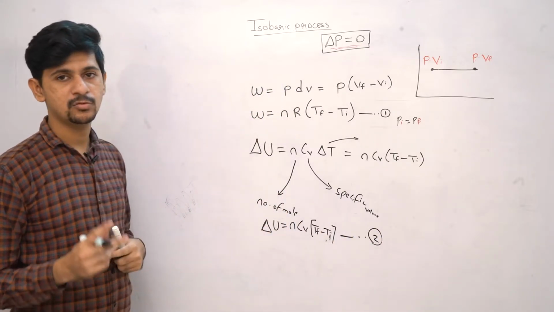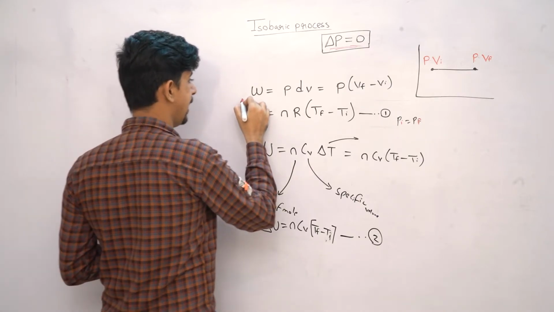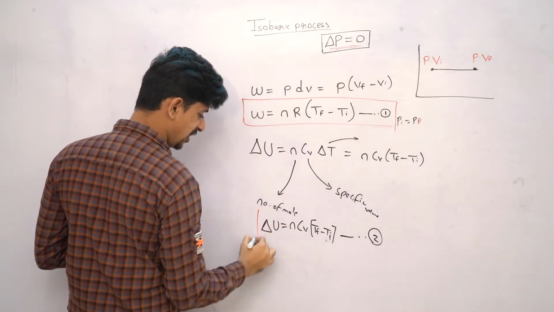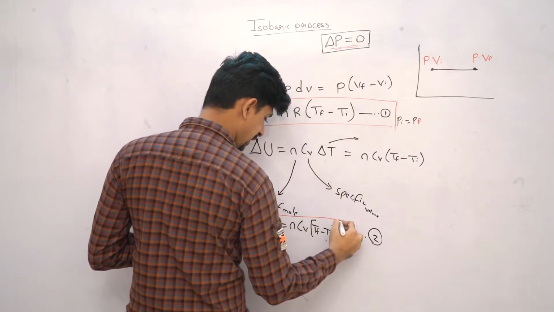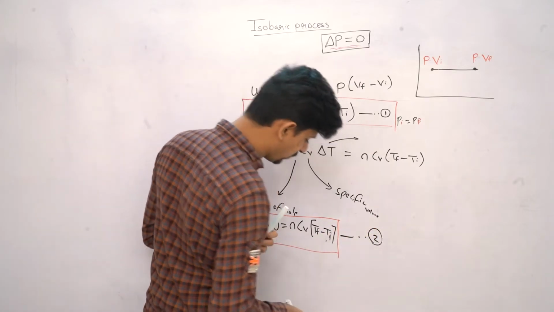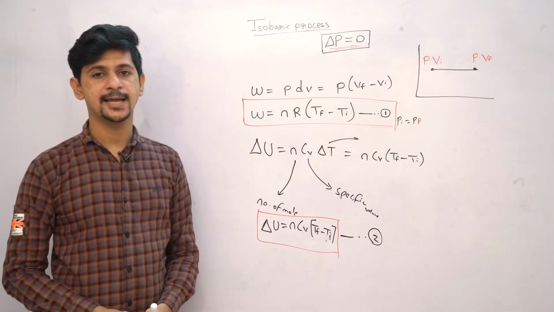So by far we have two equations. First of which is work done is equal to nR(Tf minus Ti), and the second one is change in internal energy is product of number of moles, specific heat at constant volume, and the change in temperature, or simply Tf minus Ti again.